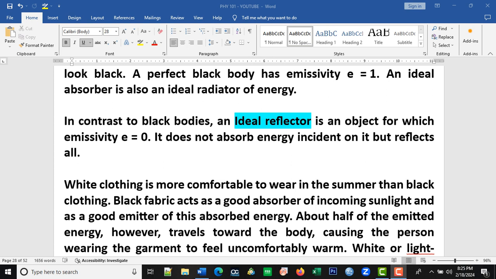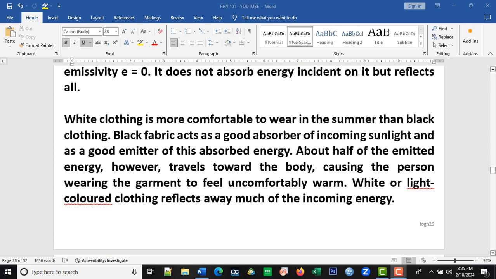So if I look at a cloth that is black, that is an example of an ideal absorber. A white cloth, or a cloth that has the potential to reflect any light that is incident on it, is an example of an ideal reflector. A white cloth is more comfortable to wear in the summer than the black cloth. In this area of our country presently that we are experiencing heat wave,